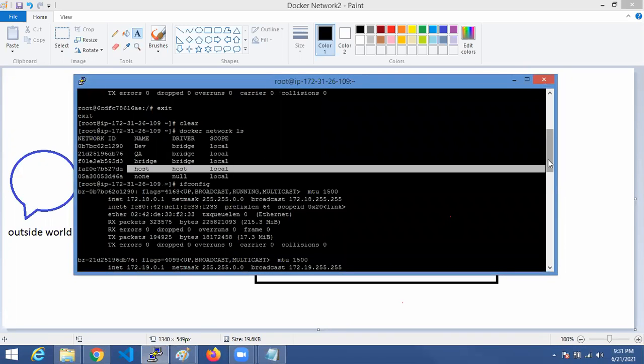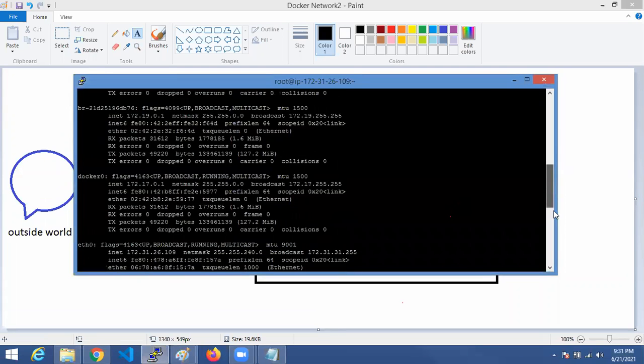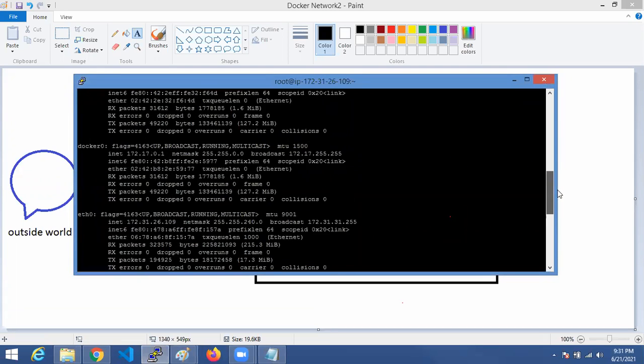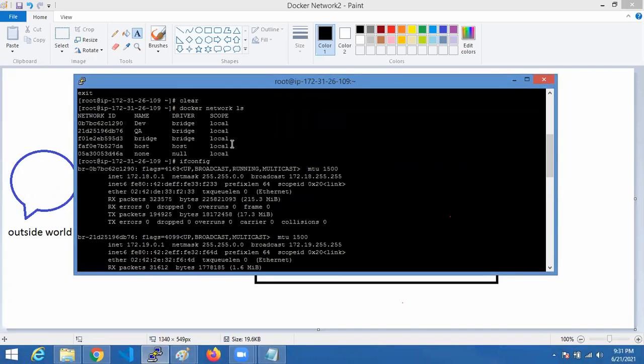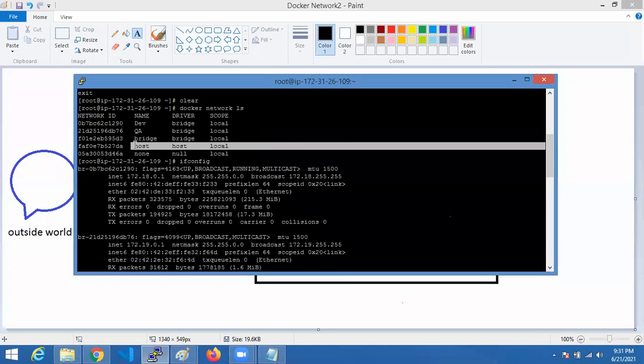The host machine network is directly accessed, so there is no other entry point. Whatever container we create in this host type of network has no separate network. It will be directly created under the host machine only. There is no separate entry point.